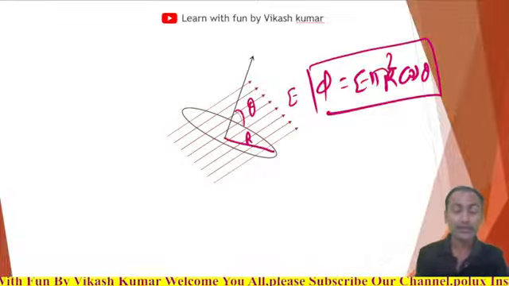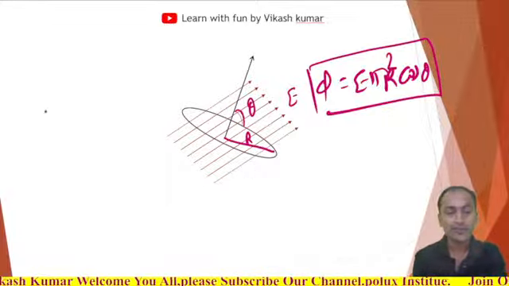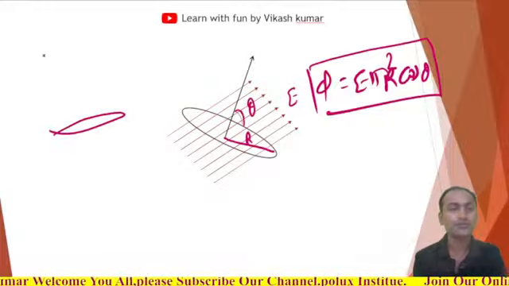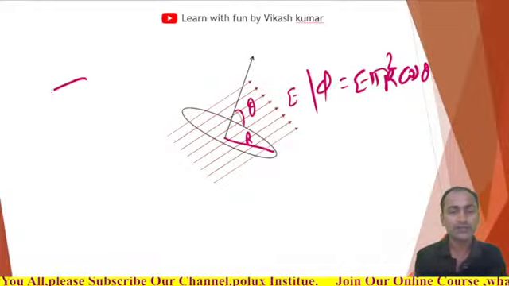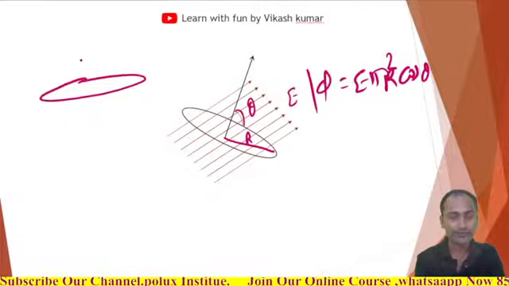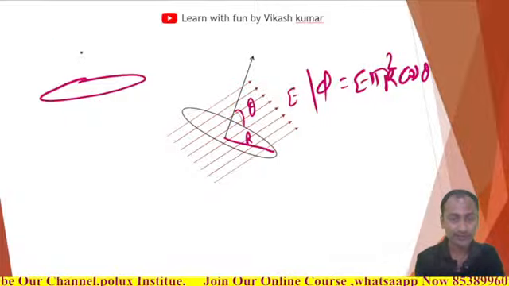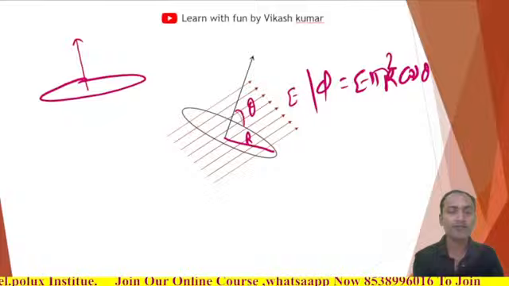Okay, let's take one more example. Suppose you have one circle, and in this circle this is the direction of area, and this is the electric field direction.